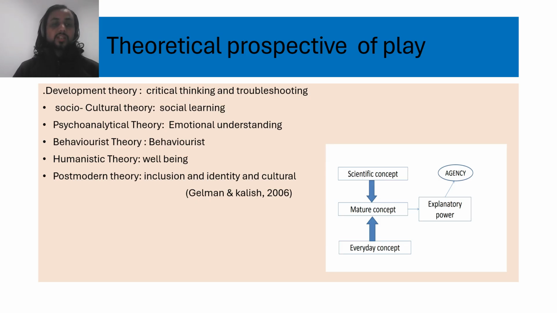And then the second one is the sociocultural theory, social learning, the psychoanalytical theory, behaviorist theory, humanistic theory, and the postmodern theory. In the sociocultural theory, they learn about social norms and values. In the psychoanalytical theory, they learn emotional understanding, feelings, and happiness. In the behaviorist theory, they learn what is good and what is bad behavior. And then the humanistic theory: they learn about well-being and kindness. And the last one is the postmodern theory: they learn inclusion, identity, and culture.